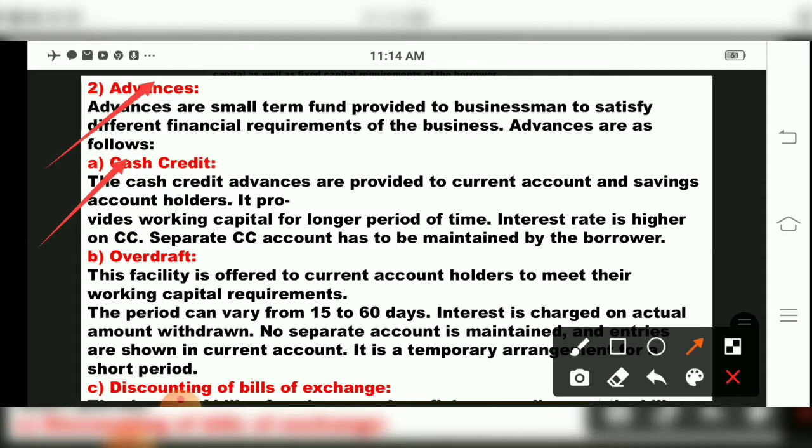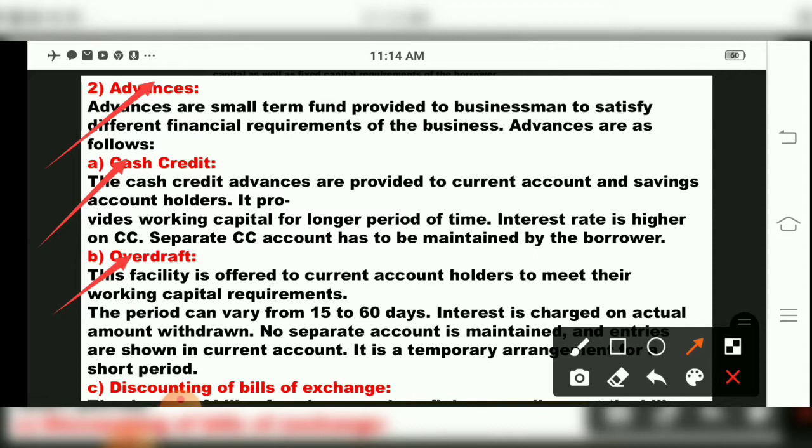Then come to the second type of facility in advances, that is overdraft facility. Keep in mind, overdraft facility is only for current account holders, children. This overdraft facility is offered to current account holders to meet their working capital requirement. And the period will vary from 15 to 60 days, children.